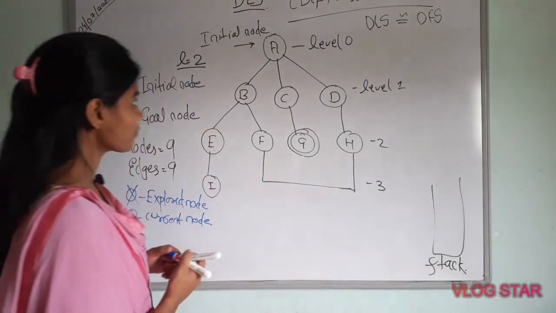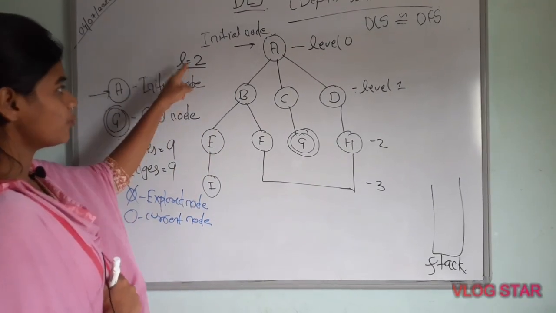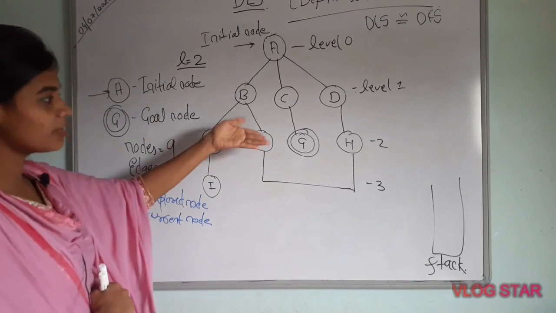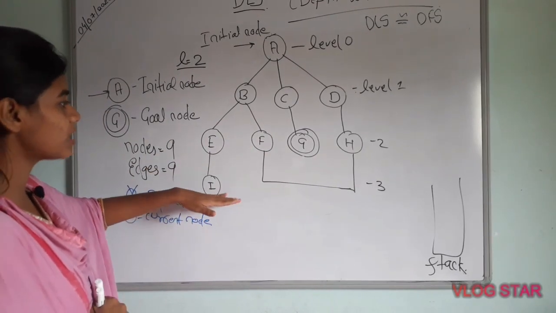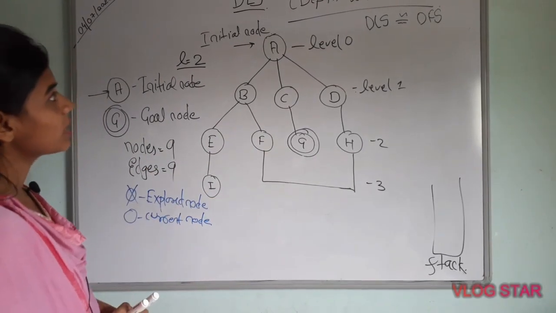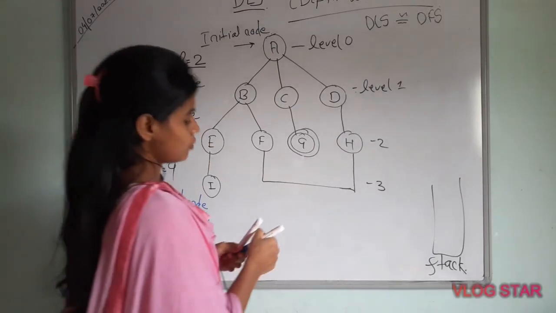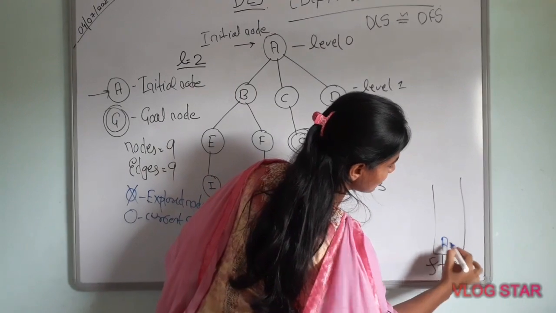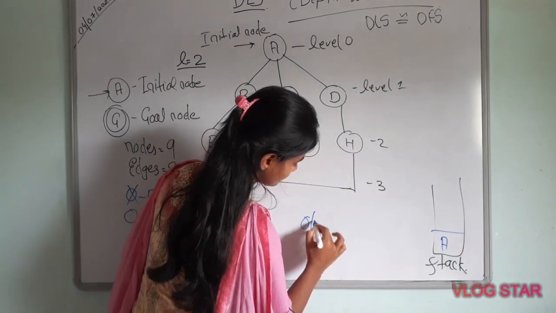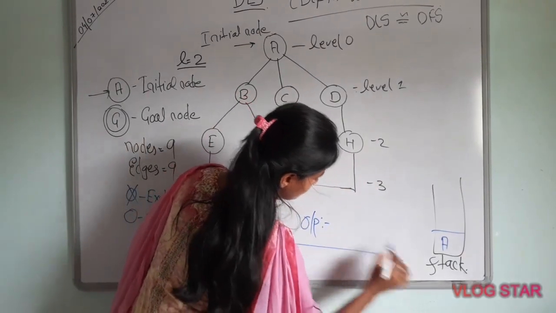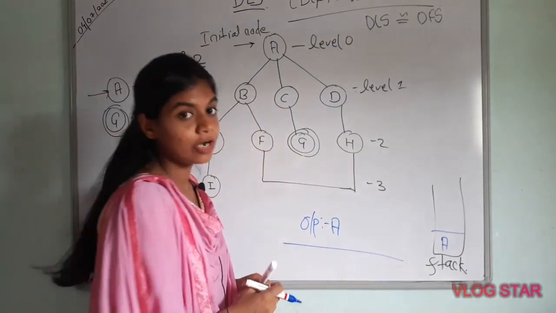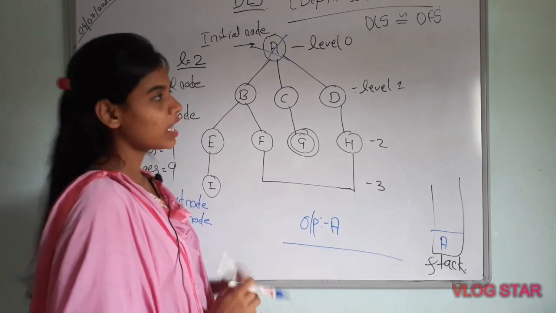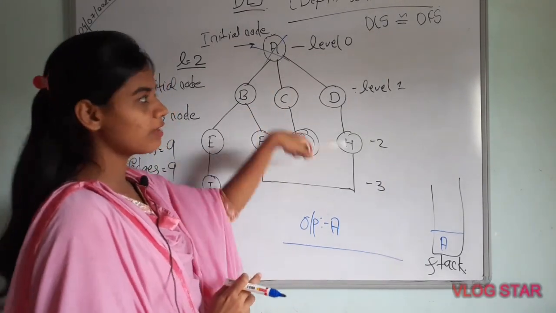Now our limit is 2, so I will go only till limit 2. I will not search I because I is on level 3. So let's start. A is the initial node. I will put A into the stack. Output is A, and I will make A an explore node. Our level 0 is completed. Now we go to level 1.